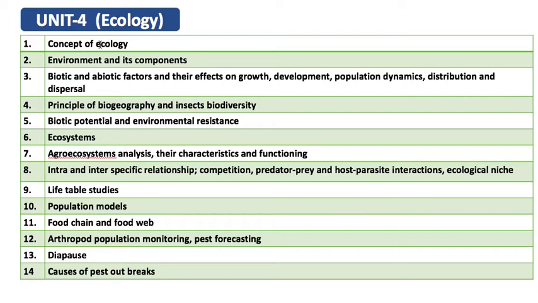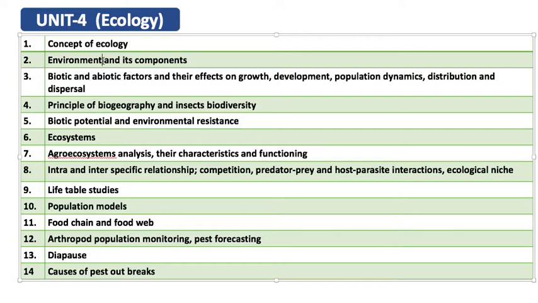So that we need to study. And environment and its components. Environment is any physical, chemical, biological, or other factor which affects the population or the community in a particular ecosystem. So what all are its components that you need to study, like what all are the factors which are affecting the insect population.